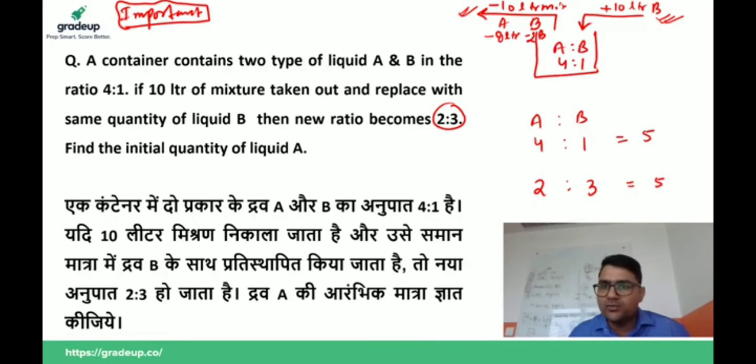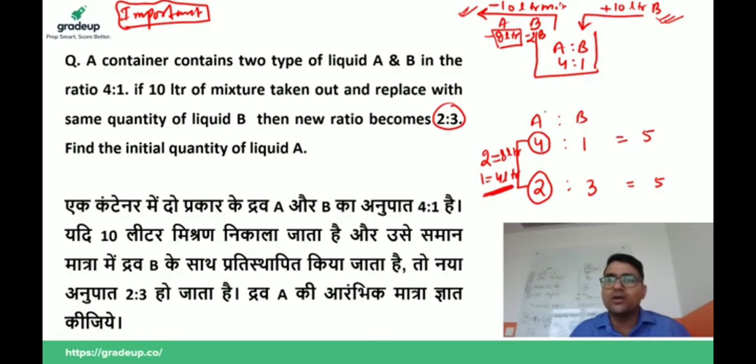Initially A is 4, now A is 2. So A is decreased by 2 units, and in this question A is taken out 8 liters. So 2 is equal to 8 liters, then 1 is equal to 4 liters.